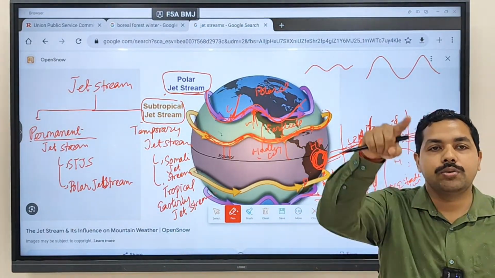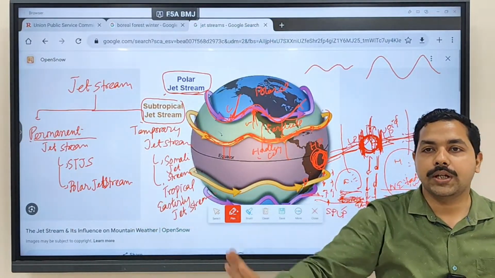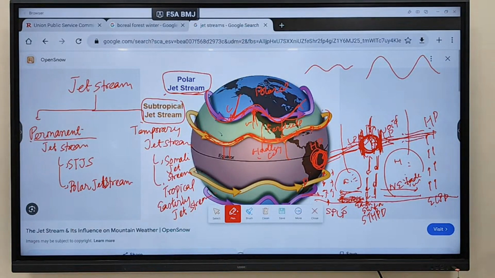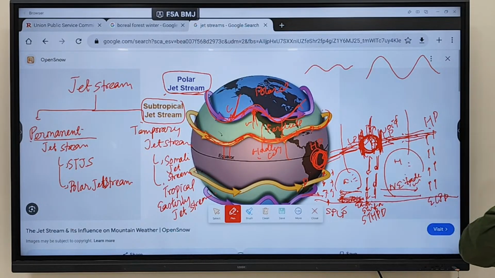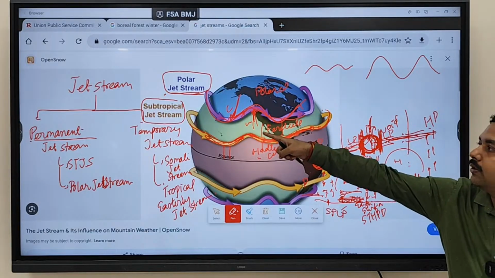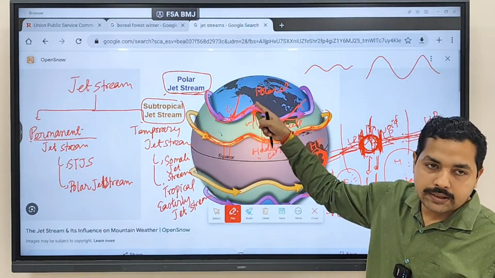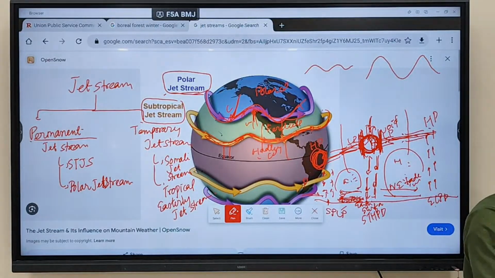As a result, you see the winds move in which manner? In a meandering manner. It is because of the convergence of whom? Two contrasting winds. At the upper level also there is a convergence of the wind. If the cold is advancing, then it looks like this. If warm is advancing, then you'll see like this. So wind is moving in a meandering manner. Clear why the winds are moving in a meandering manner?